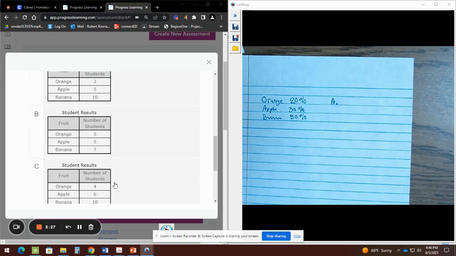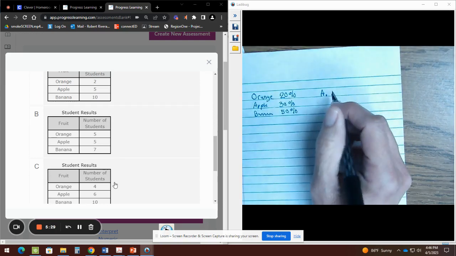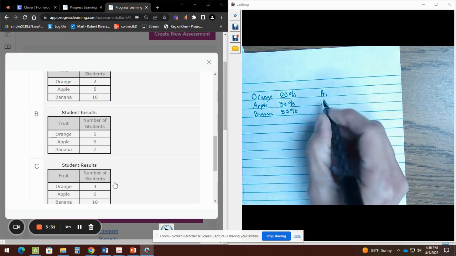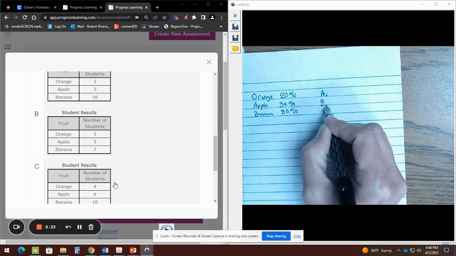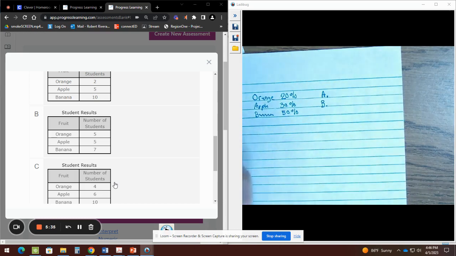Letter B, I could already tell that B is not going to be a good choice. B is not a good choice, and I'll tell you why. Orange and banana have the same amount of students. And if we look at the percent, the orange and the apple, I said banana, right?